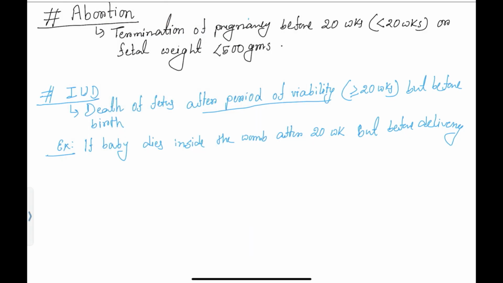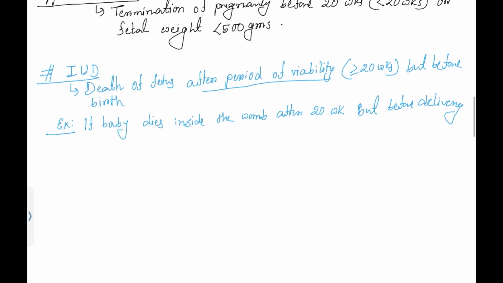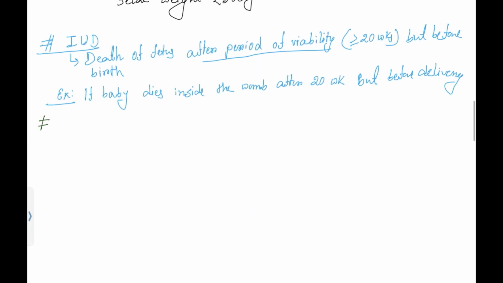Now we will learn about another concept, that is stillbirth. What is the definition of stillbirth? Stillbirth means death of the fetus during the process of delivery.